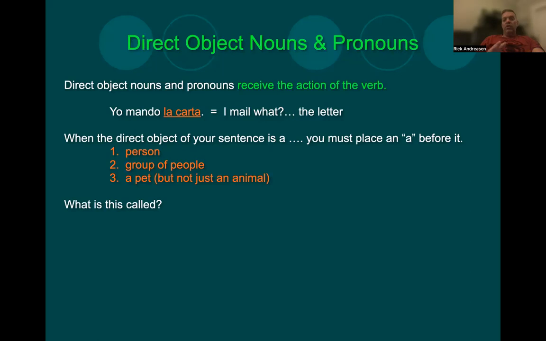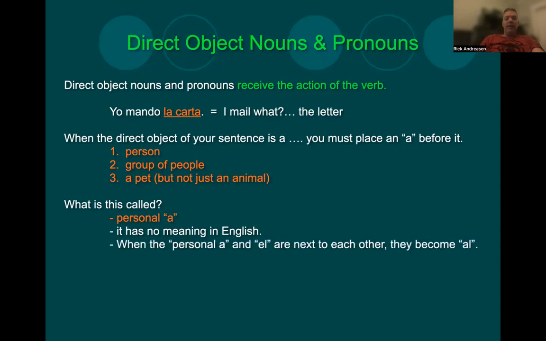And so we are humanizing our pets and giving them the respect of using the personal a before the pets we're talking about. So not just wild animals and not just any old animal, but those with whom you have a special affinity. That almost sounds silly to say, but that's what the personal a is. If we use it in front of a beloved or cherished pet, then we're treating it like a human. Okay, the personal a has no meaning in English. When a plus el are next to each other, they become that contraction al. Remember that, you've learned that before. And this personal a is that same a, so the same rule applies.